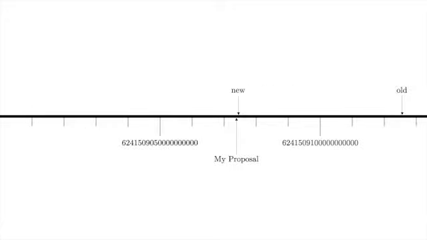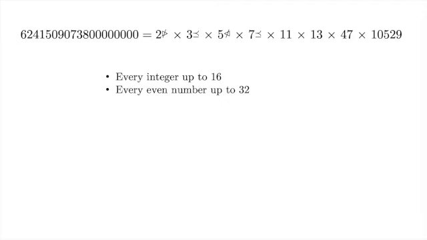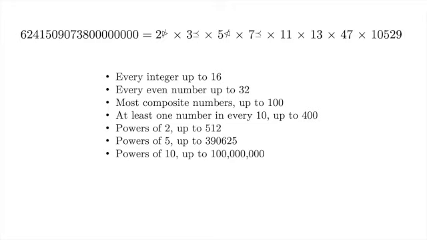As you can see, it's relatively close to the SI value. It's got plenty of factors, including every integer up to 16, every even number up to 32, most composite numbers up to 100, at least one number in every 10 up to 400, all powers of 2 up to 512, all powers of 5 up to 390,625, and all powers of 10 up to 100 million.